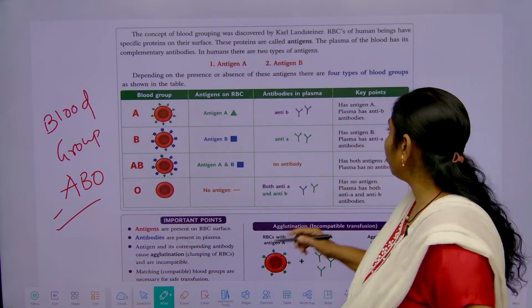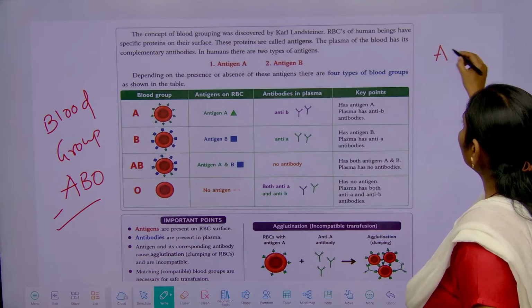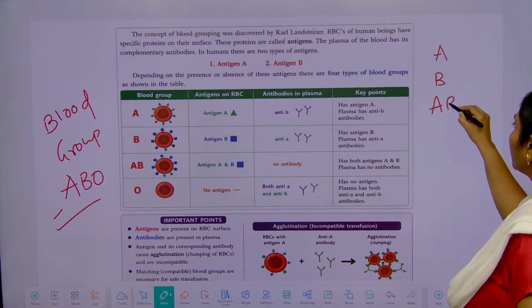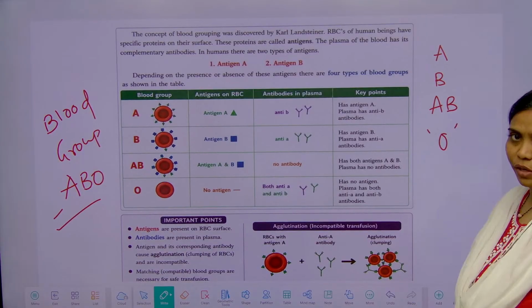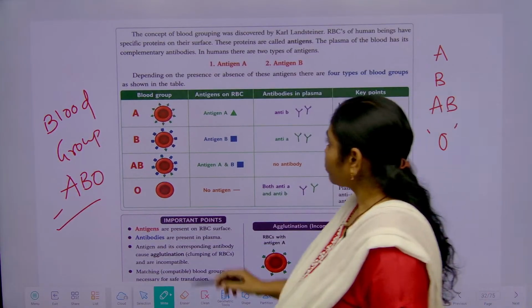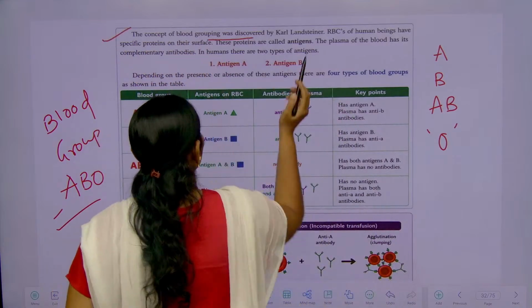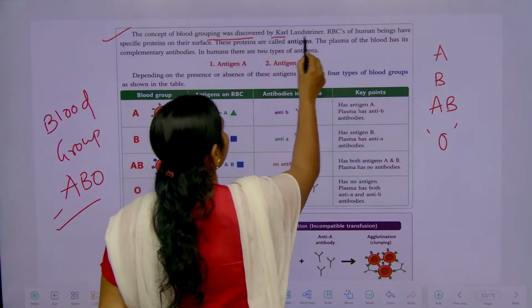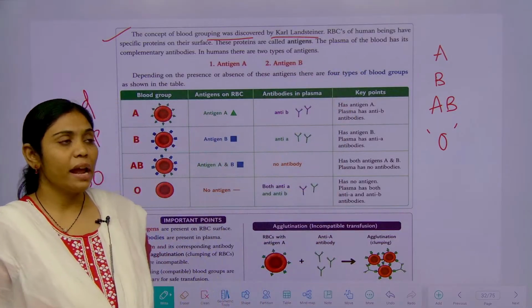According to this blood group system, we have A blood group, B blood group, AB blood group and O blood group, right? The concept of blood grouping was first discovered by Carl Landsteiner. Who was that? Carl Landsteiner.